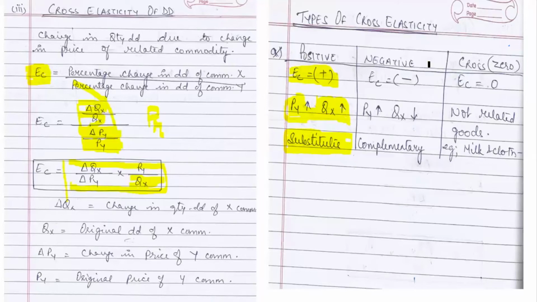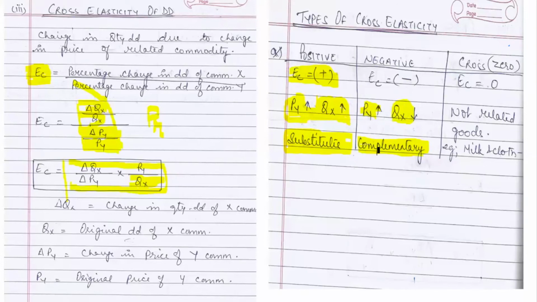Negative, when it is a complementary good. Complementary good means like pen and paper, car and petrol. Both are needed together. So if the price of one increases, its quantity demanded will go down. Suppose the price of car increases, so quantity demanded of car goes down. And when quantity demanded of car goes down, petrol demand also goes down. Yes or no? Yes, ma'am. So you will get a negative relationship when they are complementary goods.